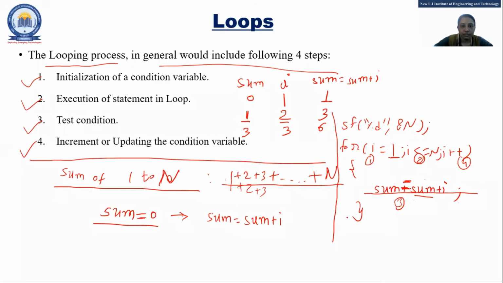Okay. So in this way, what happened here? Sum is a variable I have taken, which is used to do the addition, right? And initially it must be 0.